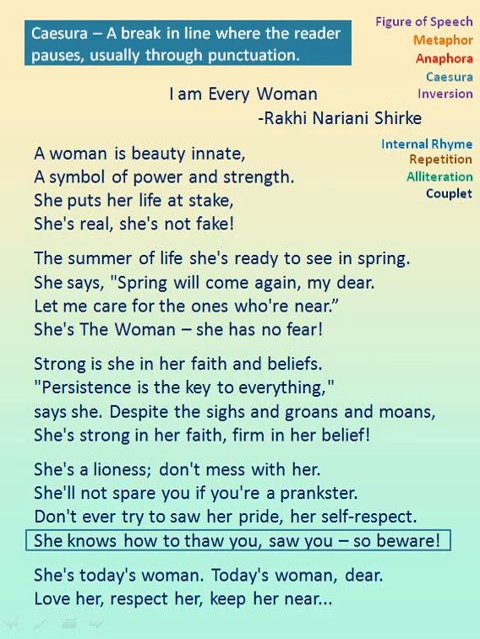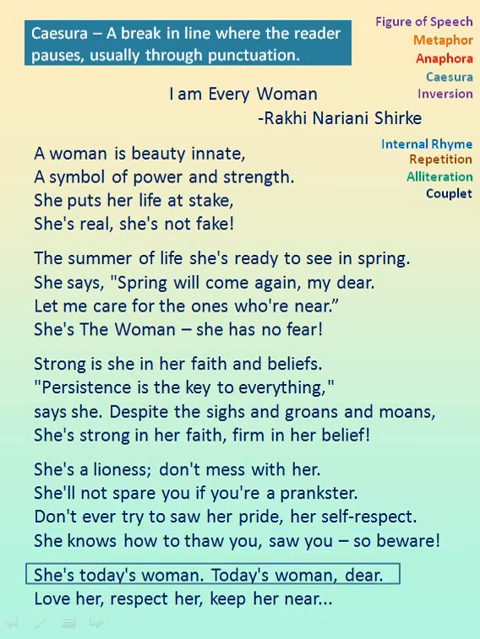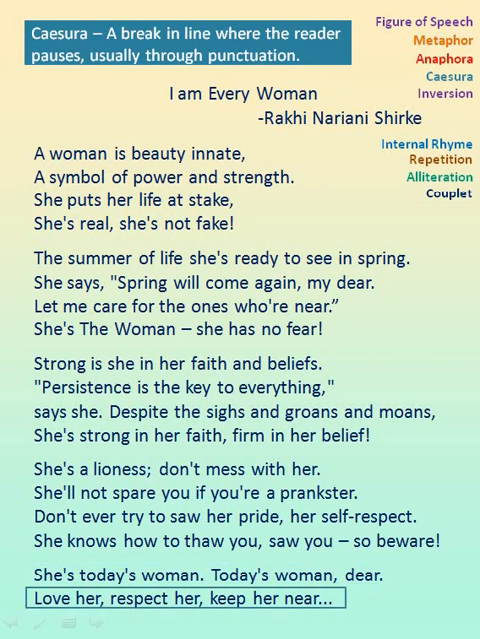So here also you have caesura. She is today's woman, there is a full stop, today's woman dear. Again there is a comma in between, hence it is caesura. And in the last line, love her, comma, respect her, comma, keep her near. You have pauses in between the line, hence it is caesura.